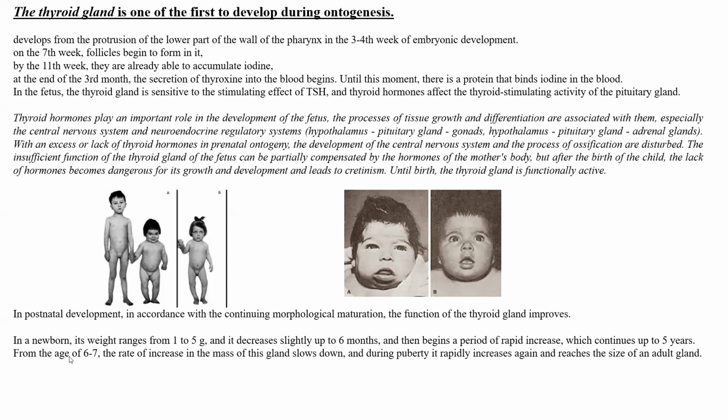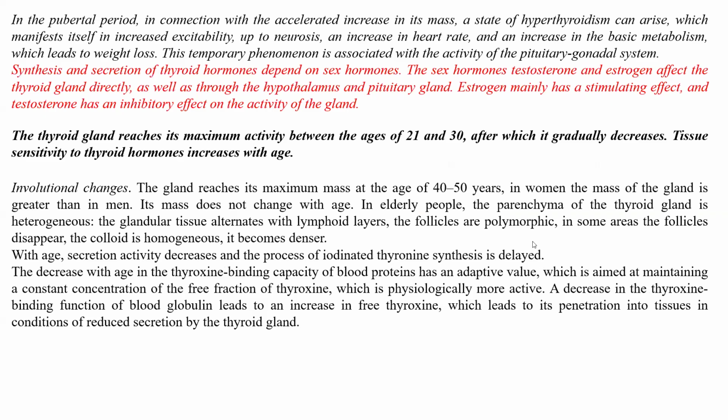From the age of 6-7 years, the rate of increase in the mass of this gland slows down, and during puberty it rapidly increases again and reaches the size of an adult gland.